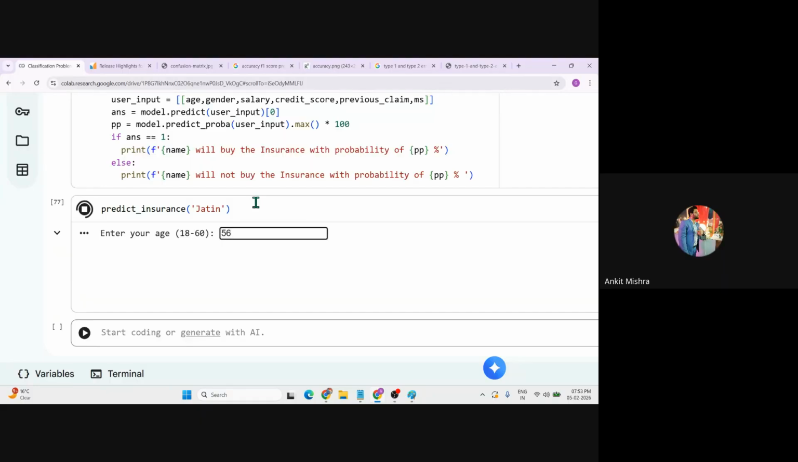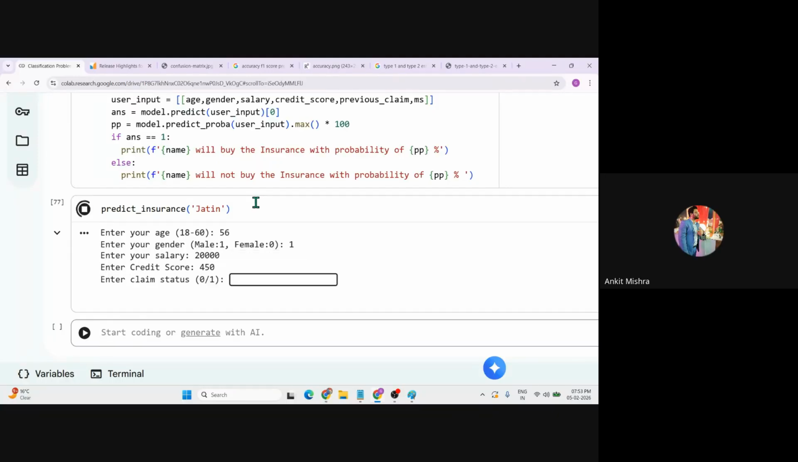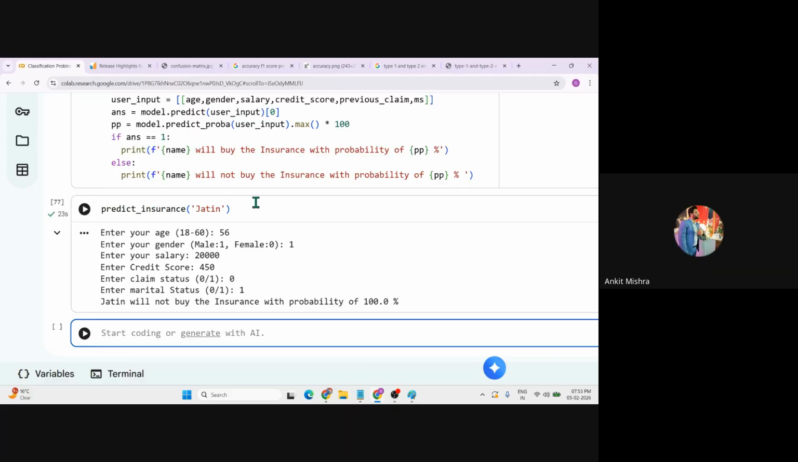The age value is 56, the gender is male. Let me reduce the salary to 20,000, and the credit score is 450. Now I know that the credit score and the salary are very low. Let me change the claim status to 0 and the marital status to 1. And it says Jatin will not buy the insurance.